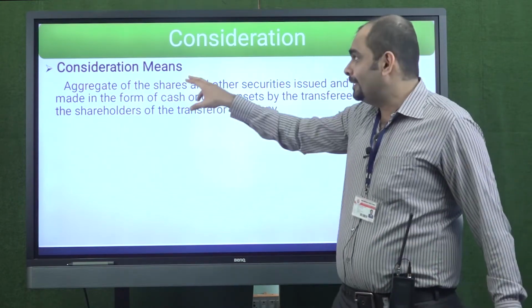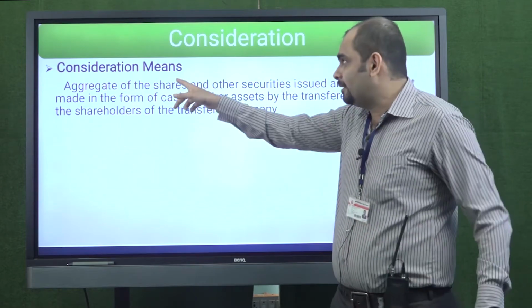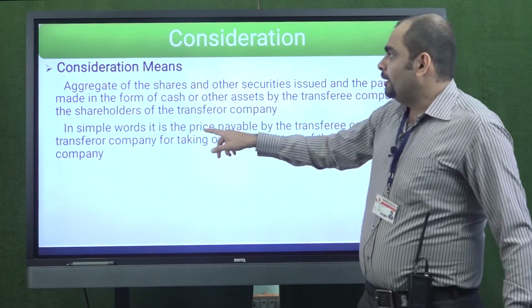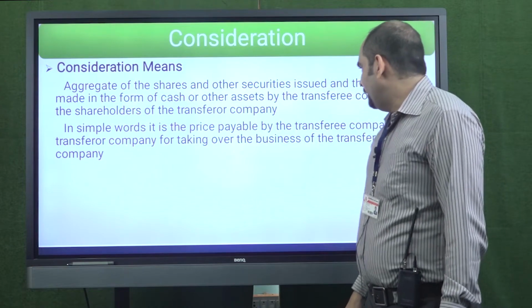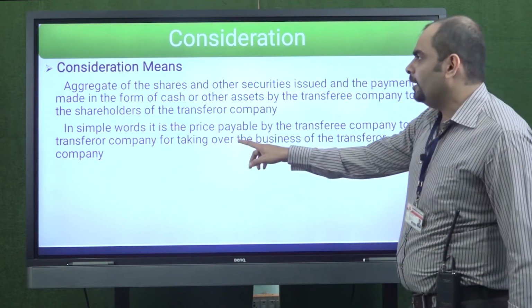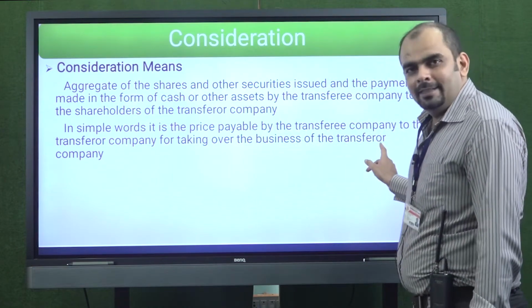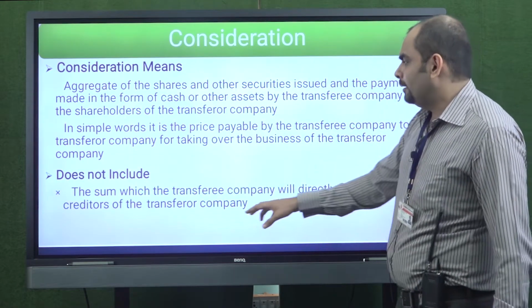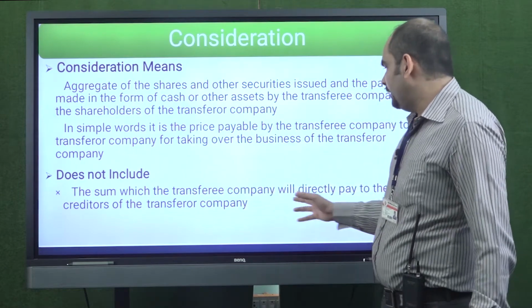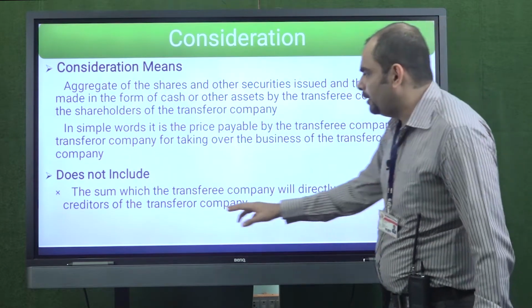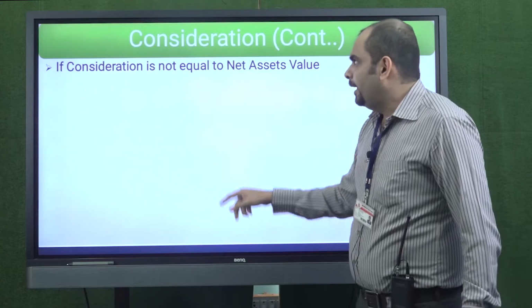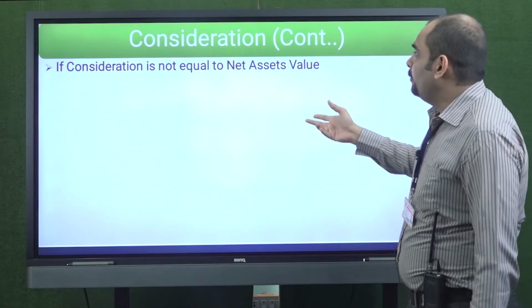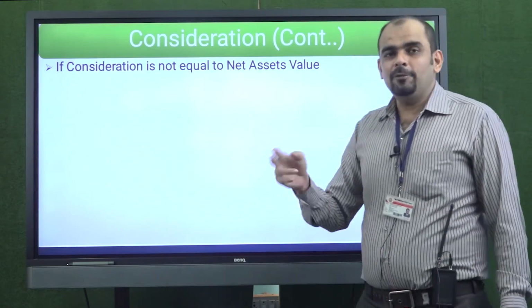So we have to consider whatever we have given as consideration. In simple words, it is the price payable by the transferee company to the transferor company for taking over the business of the transferor company. It does not include the sum which the transferee company will directly pay to the creditors of the transferor company.